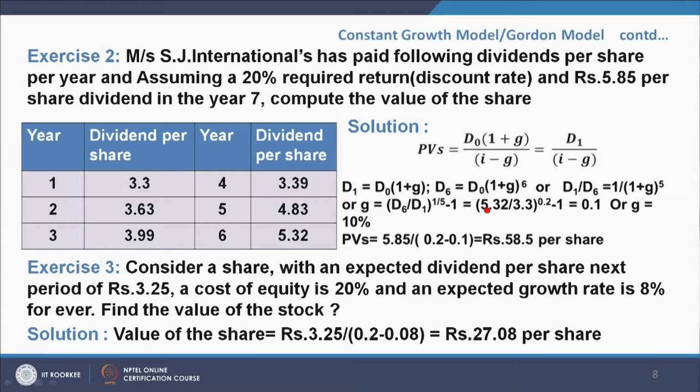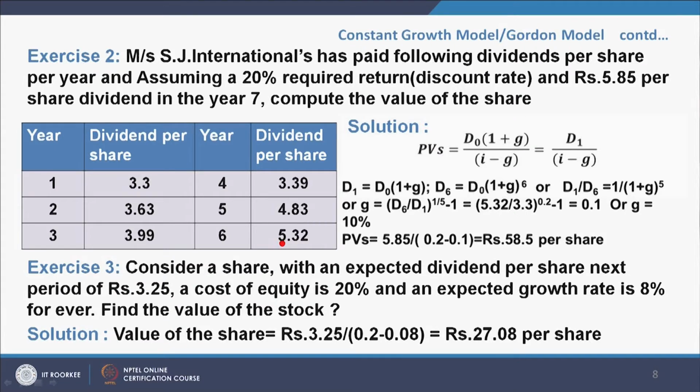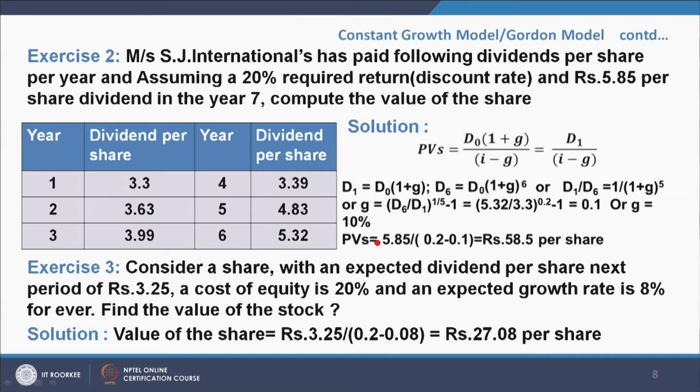So D6 is 5.32 and D1 is 3.3, and 1 by 5 is 0.2, and then minus 1 comes out to be 0.1, or g is equal to 10%. And that is why PV is equal to 5.85 divided by (0.2 - 0.1), which is rupees 58.5 per share. This 5.85 has been taken from the 7th year.